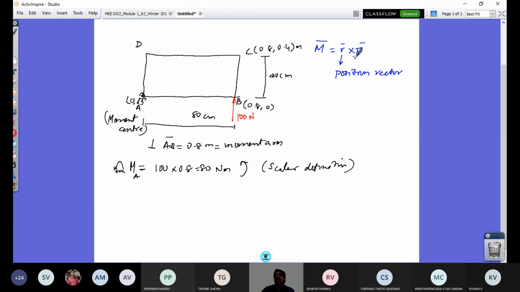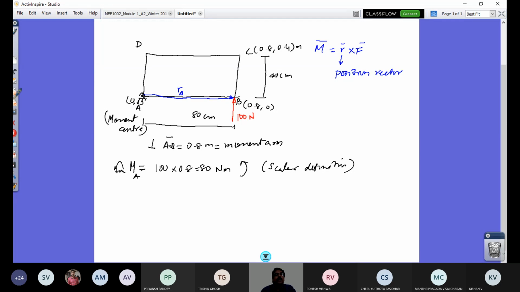So you know when you have a cross product of two vectors, the vector obtained, the moment vector, will be perpendicular to the plane of the force and the position vector. So it will be perpendicular to the plate at point A. So now what is the position vector here? I can have a position vector from the moment center, that is this. So this is position vector RAB.